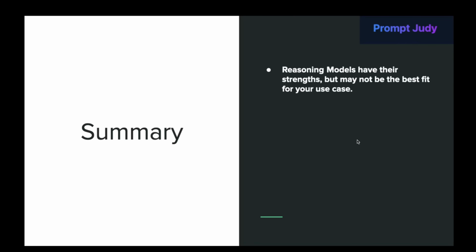So what have we learned? We learned that reasoning models have their strengths, but may not be the best fit for your use case. Many use cases are better served by non-reasoning models. I showed you after each of the tests that the non-reasoning models in many cases outperformed the reasoning models. They were faster, cheaper, and clearly a better fit for the task, especially when you consider that some of these tasks are in a chain of tasks and latencies add up.